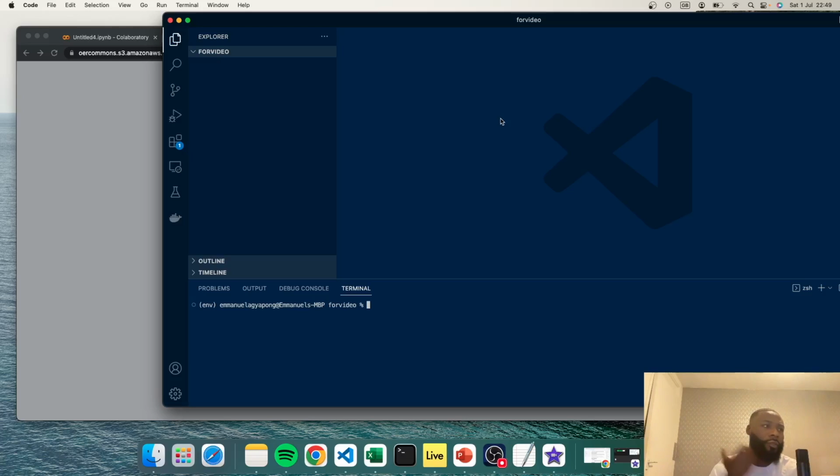I'll be doing a video on how to install Visual Studio Code, all the way from the website to being able to interact with it. But if that's the case and you still want to be able to interact with this code along, this is actually deep learning, machine learning, so it'll be good for you to find a way.